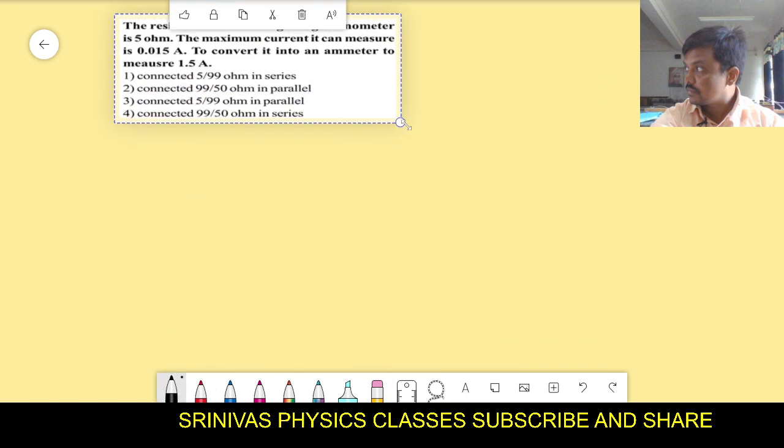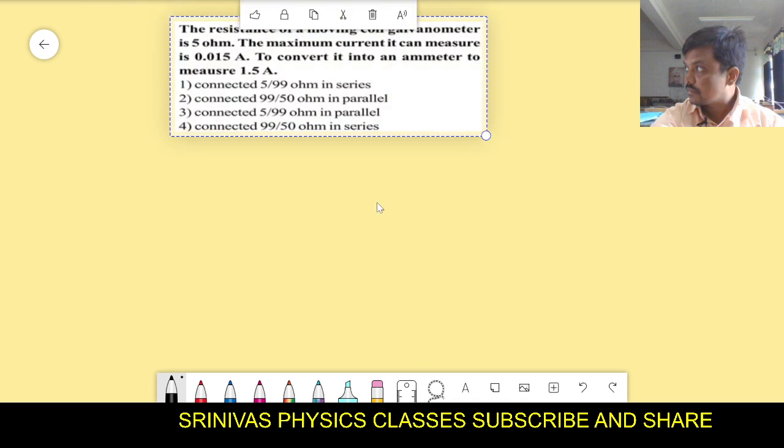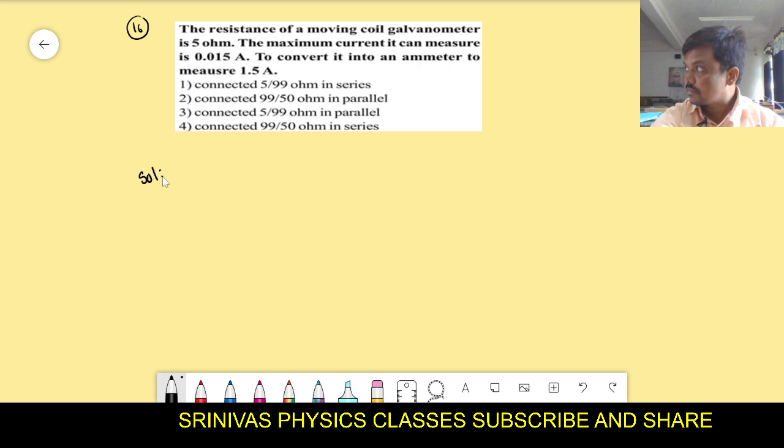This is our 16th problem. The 16th problem is that the resistance of the galvanometer is 5 ohms. The maximum current measured by the galvanometer is 0.015 amperes, which is nothing but 15 into 10 to the power of minus 3 amperes. To convert the galvanometer into an ammeter which measures 1.5 amperes.